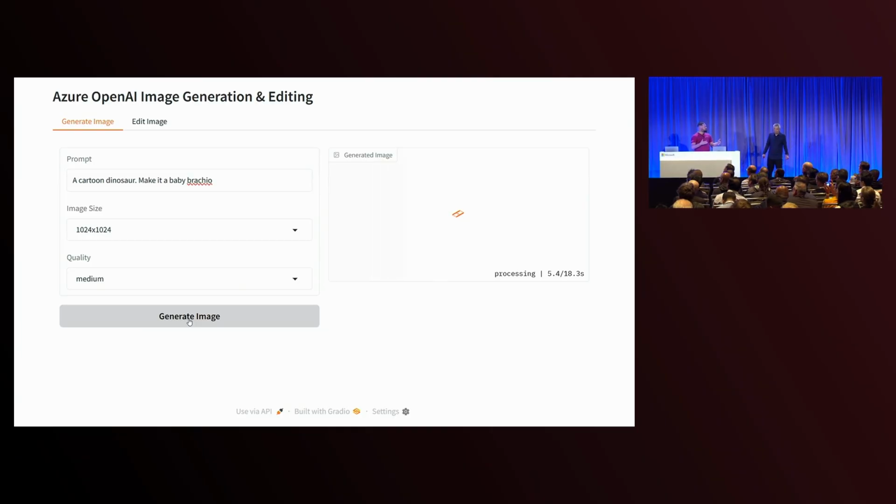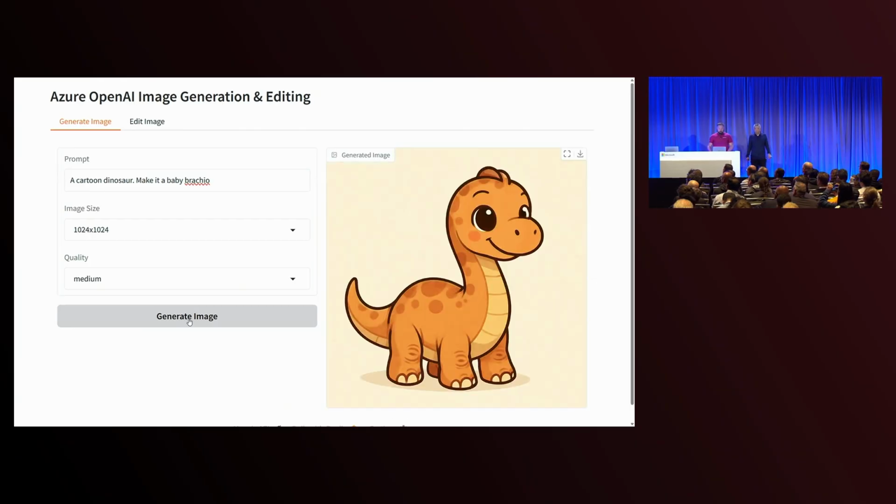One of the things that we've solved here with this image 1 model is that it can actually do text now, reasonably well. It's quite a bit better than what we've seen from image predecessors. Yeah. And so, woo! That is a cute dinosaur.